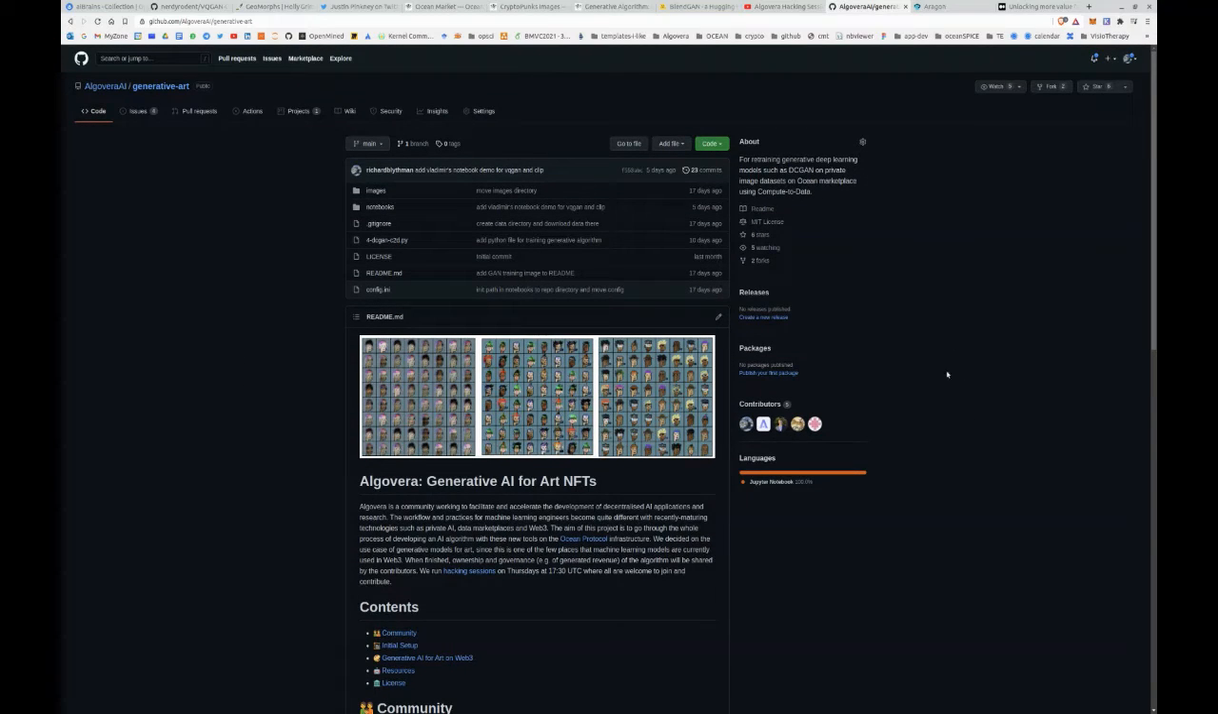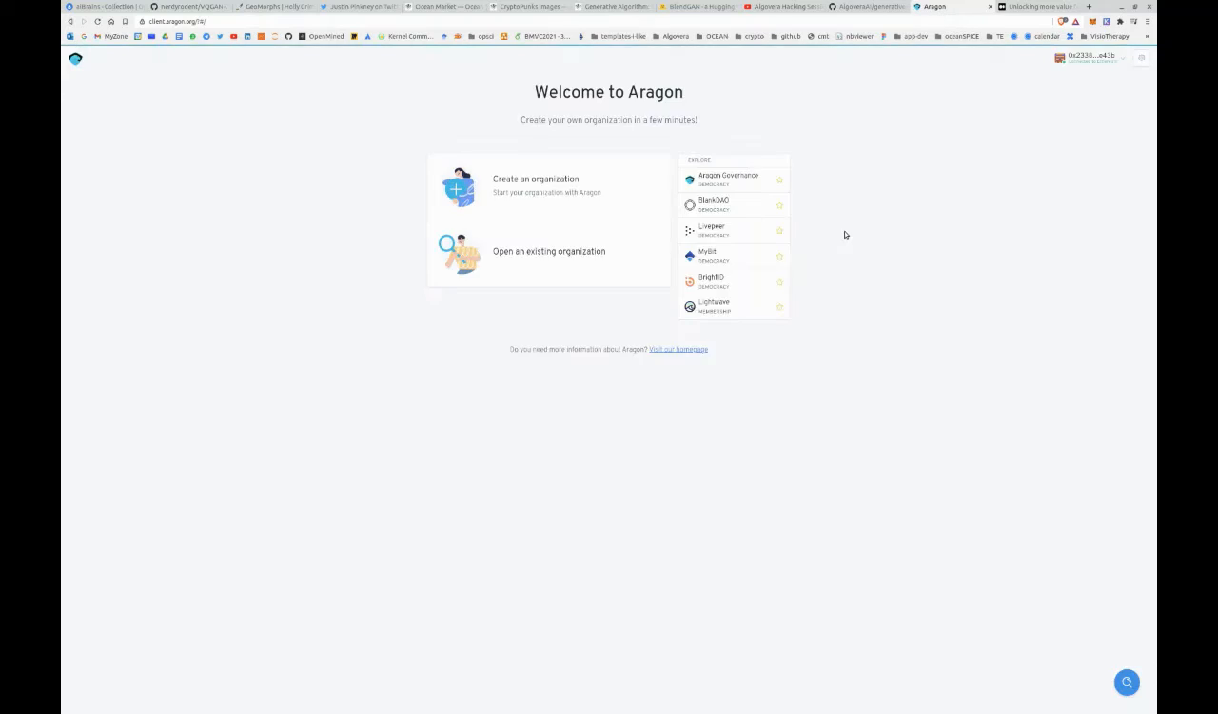Our next steps are based on all of the people who have contributed to the project. We're going to launch a DAO through Aragon with all of the contributors as members, and then hold some sort of governance, create a governance and create a reward system and a value flow for everything generated by the algorithm.